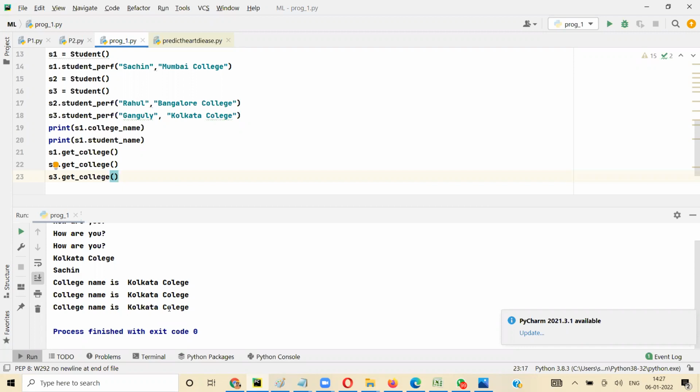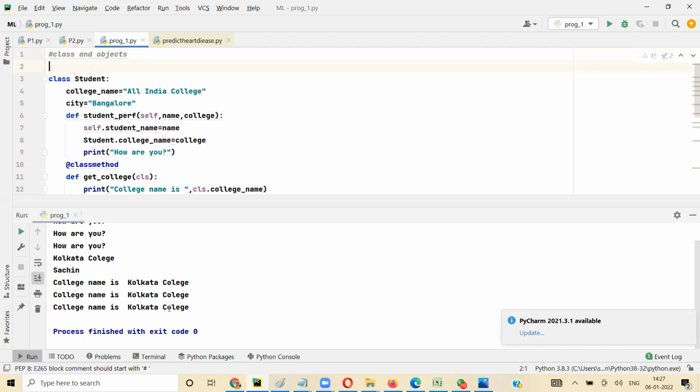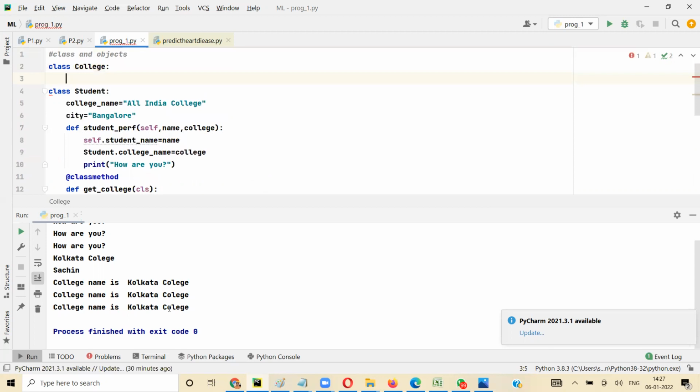Okay, and at the same time it'll have its own property, right? If you talk about cat and dog, they are not connected. They are siblings, and both can inherit properties from the parent class animal, right? So let's say we have a class student here, and let's say we have a class called college here.